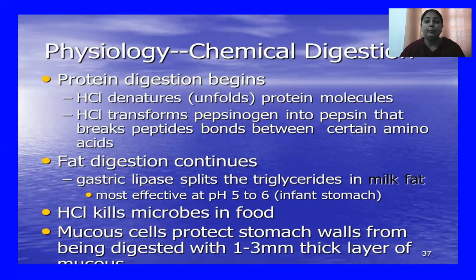But the food also contains fats, but fat digestion is not seen in the mouth as well as in the stomach. So when the food particles reach the next part of your digestive system, which is the small intestine, the food molecules are generally acidic in nature because of the presence of HCl in the stomach.